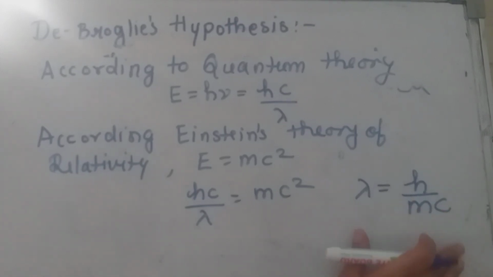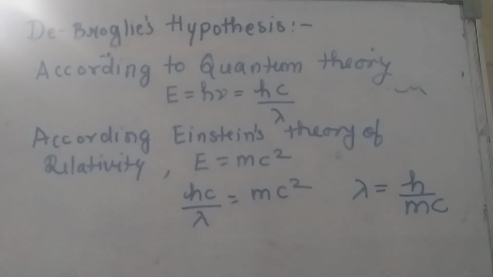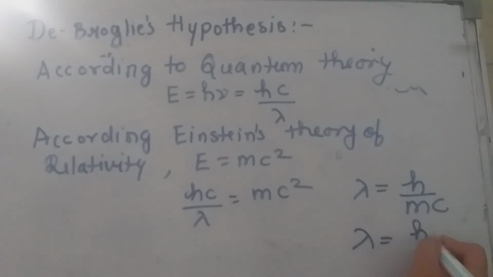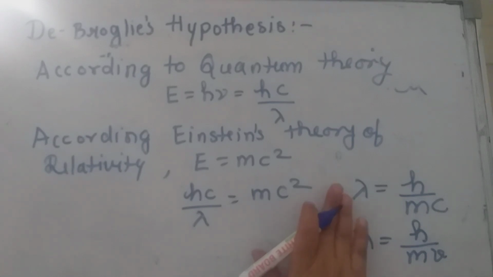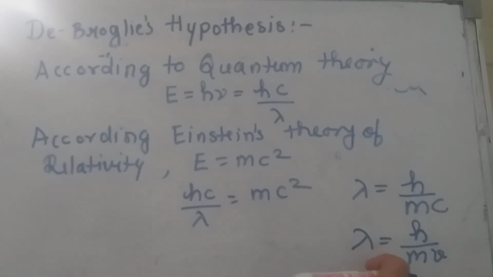So if this is true for a photon, then we can consider any particle of mass m moving with velocity v. If it is associated with a wave, then the wavelength of the matter wave can be written as h upon mv. Yes, similar to this equation, I can write down the wavelength of the matter wave as lambda is equal to h upon mv.